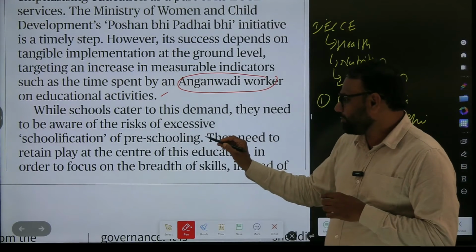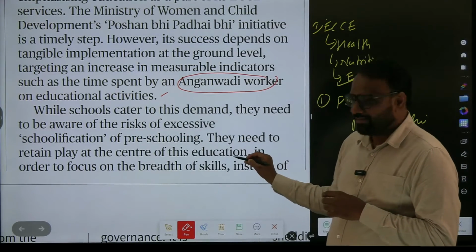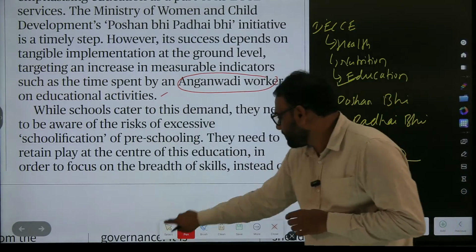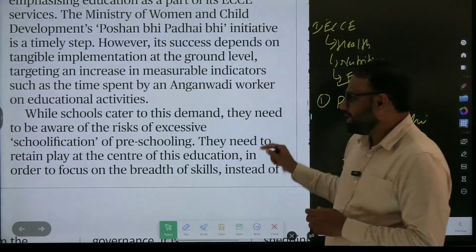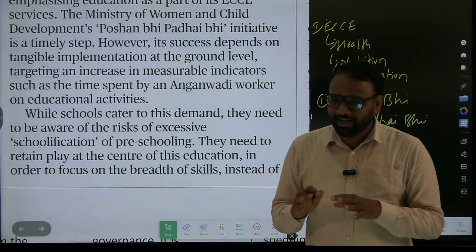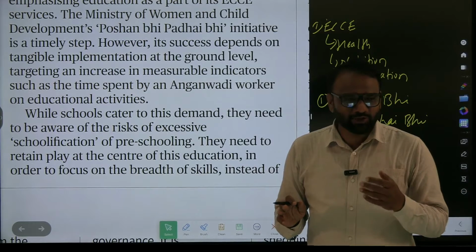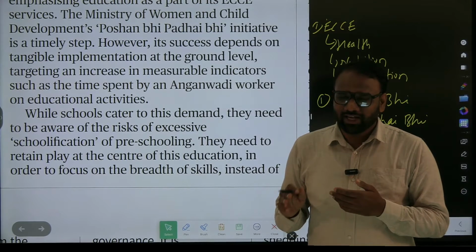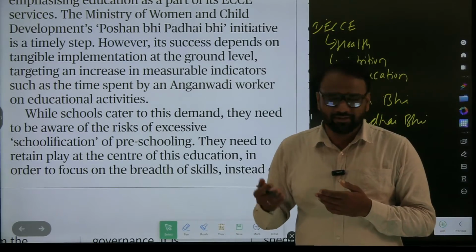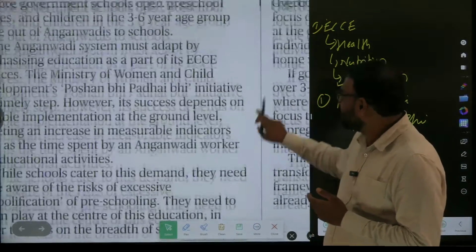They need to retain play at the center of this education in order to focus on the breadth of skills. Breadth of skills. So what do they say? They also need to focus on play, because will skills be enhanced only by reading and writing? No. For skills to be enhanced, the child has to play outside and mingle with others. Then only will skills increase. Okay. Can you give me an example of a skill?